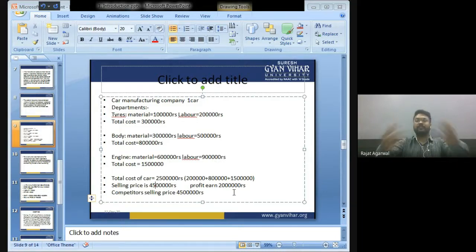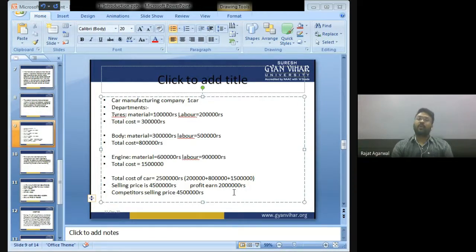Now I can survive in the market. So, bachcho, if I have not bifurcated this cost into tire department, body department, and engine department, how will I get to know where I can save my cost? It is the costing that helps you in determining the cost of each department separately.